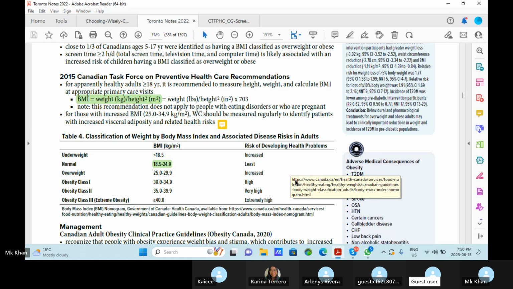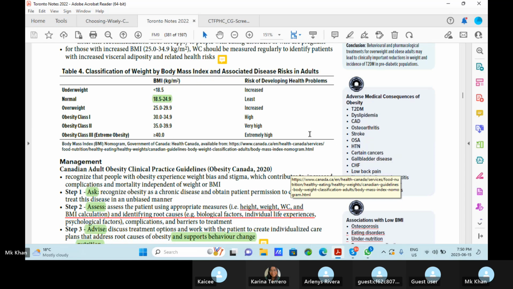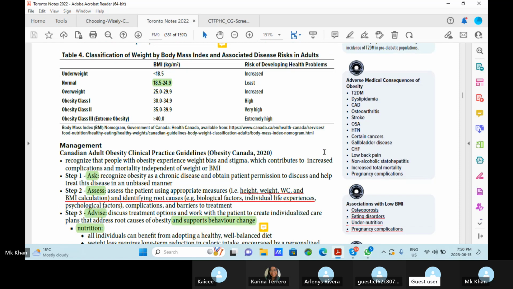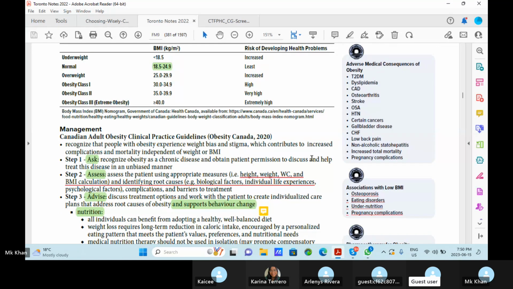So there's a classification table for classification of weight by BMI and associated disease risk in adults. There's a chart. On the left hand side: underweight, normal, overweight, and obesity class 1, 2, and 3. The second row is BMI in kilograms per meter squared, and the third one is risk of developing health problems. Underweight is less than 18.5, and the health problems increase. You are not supposed to be underweight either. Normal is 18.5 to 24.9. This is the least risk group.